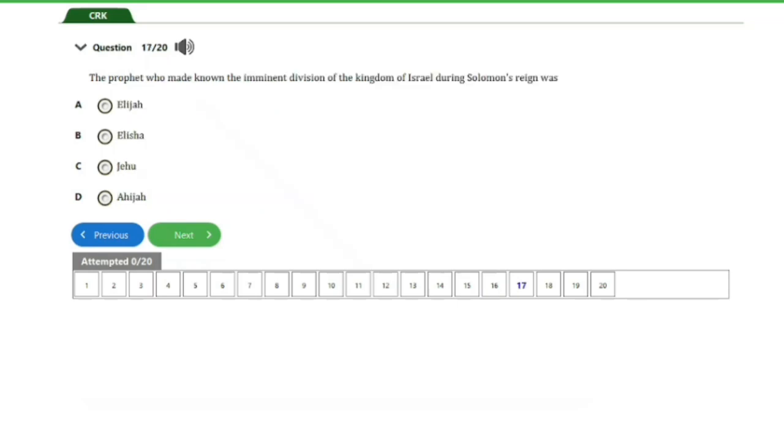So we have here question number 17. It says, the prophets who made known the imminent division of the kingdom of Israel during Solomon's reign was A. Elijah, B. Elisha, C. Jehu, D. Ahijah. So guys, the answer to this question is option D. Ahijah. So let's go ahead and consider the next question, guys.